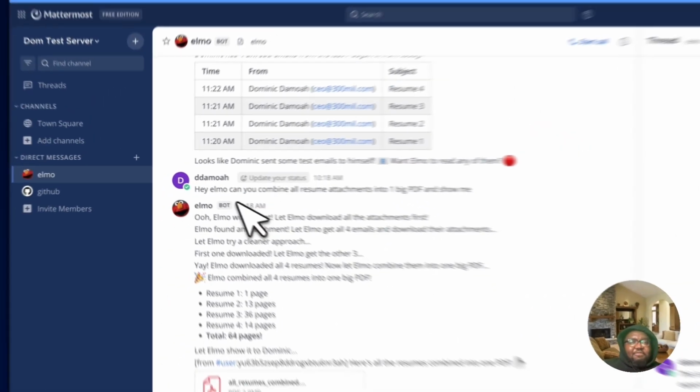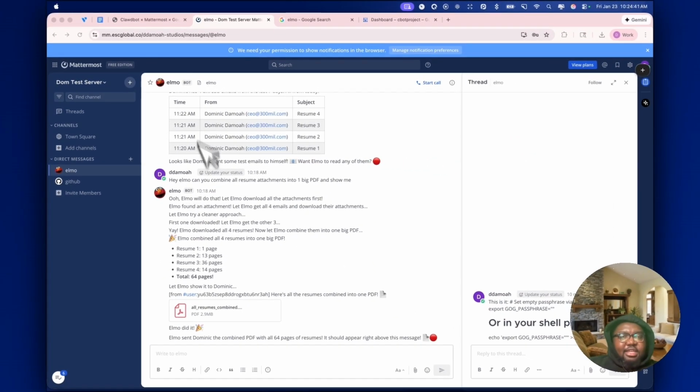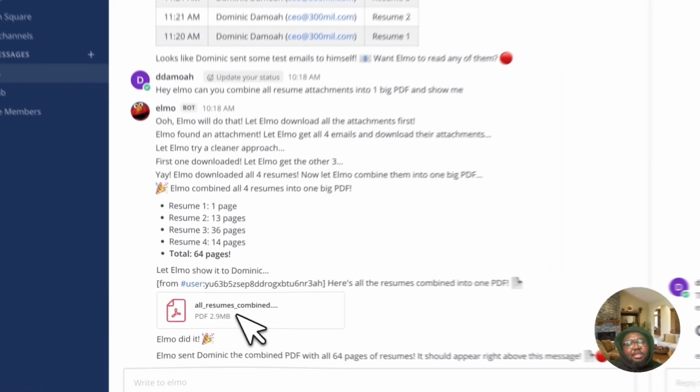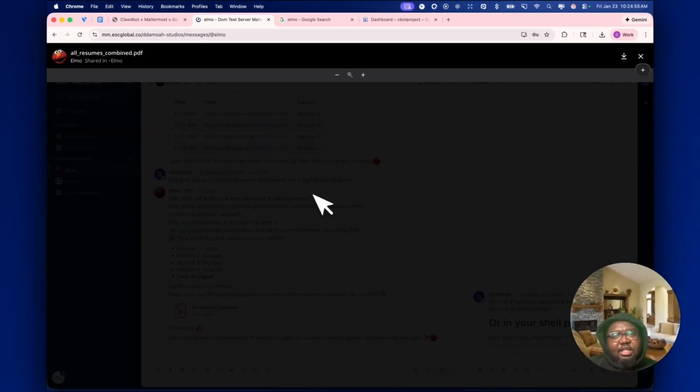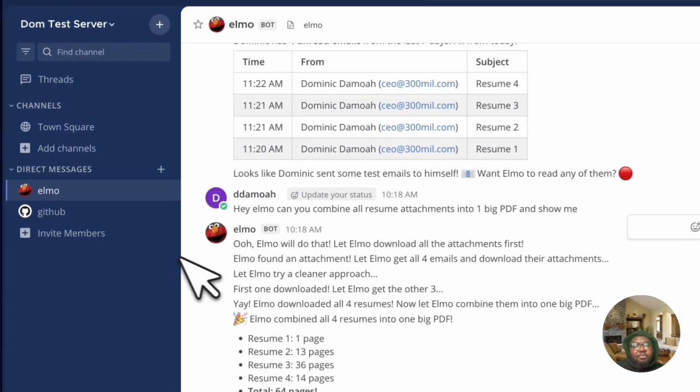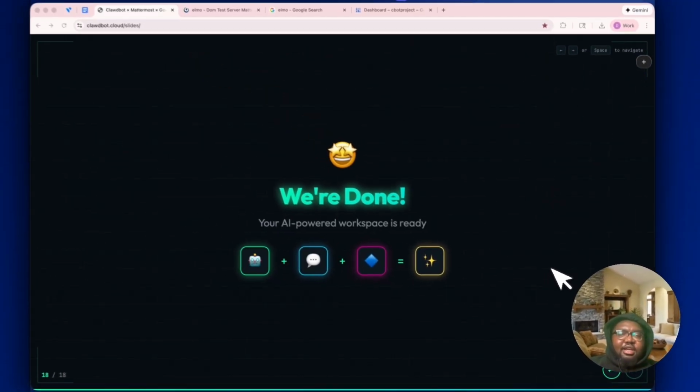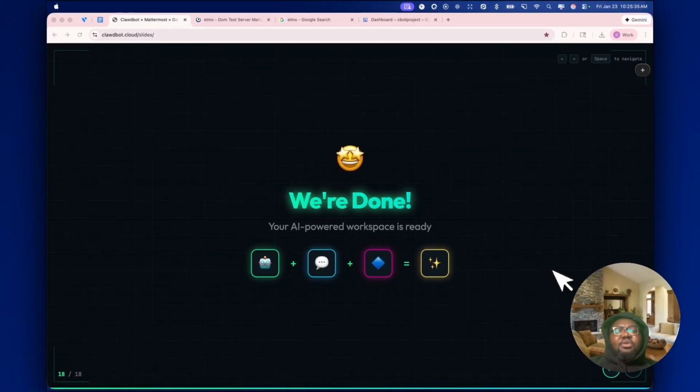All right, so we finally made it to the end. As you can see, Elmo finally combined all 4 resumes into one big one with a total of 64 pages. That's insane. Here's a PDF. If you click it, it's going to open. As you can see, a whole bunch of pages get to be opened right here in the browser. Wow, this is amazing. We are done. We have been able to set up CloudBot, Mattermost, and Google Workspace. Whoa, that took a while.